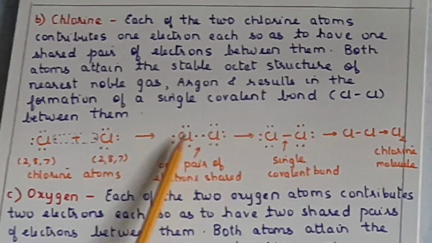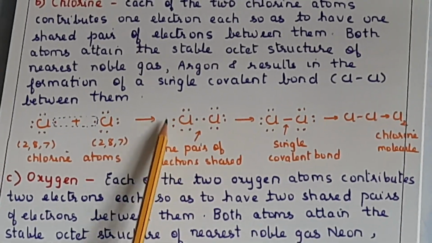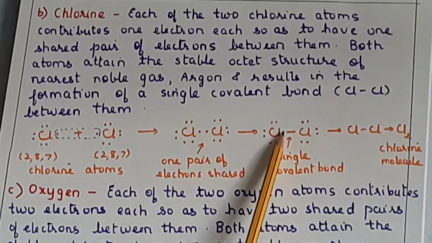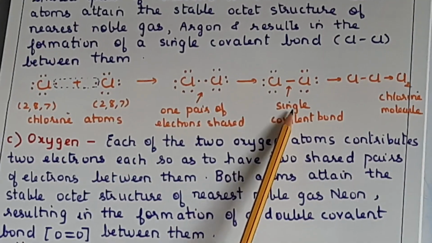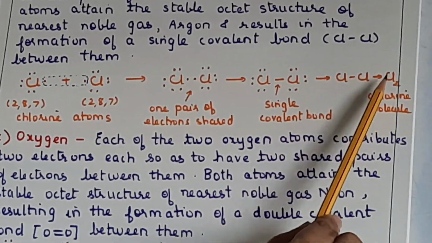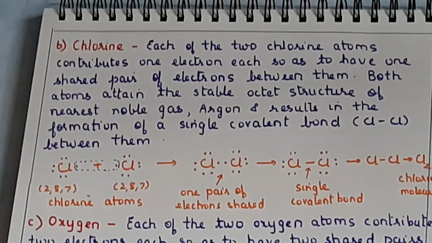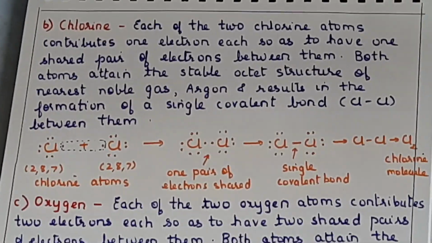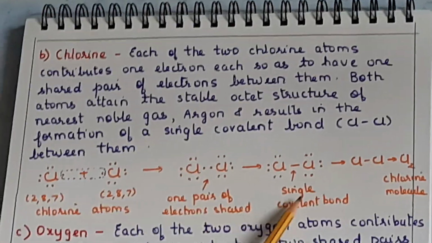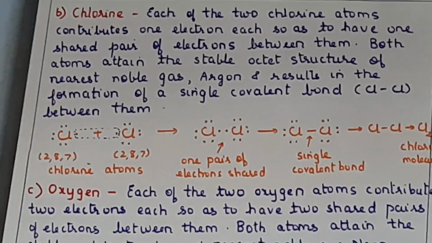Now in the next step you show that the two chlorine atoms have come closer, and one pair of electrons is shared between them. And in the next you show the formation of the bond and write single covalent bond, and finally Cl single bond Cl, that is forming the chlorine molecule. Okay, so in the exam any one such structure will be asked. So that's why it's necessary that for every structure you are going to write like this. Yes, don't be lazy. So after chlorine, next is oxygen.